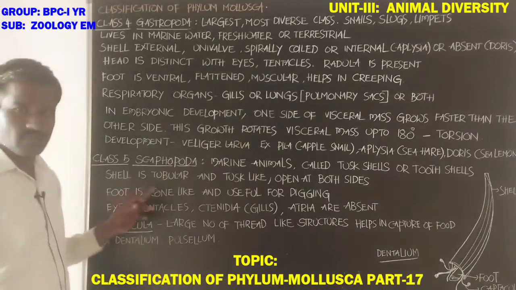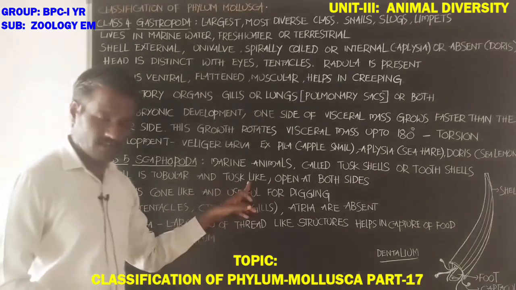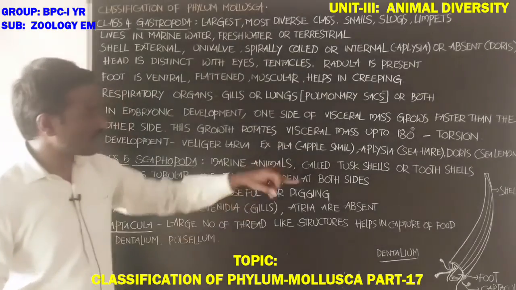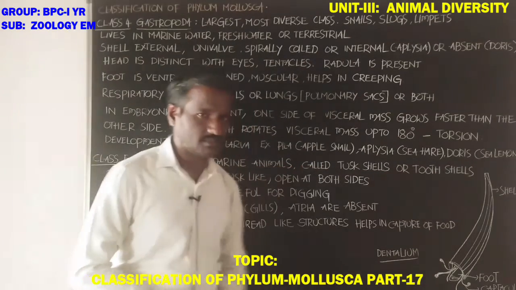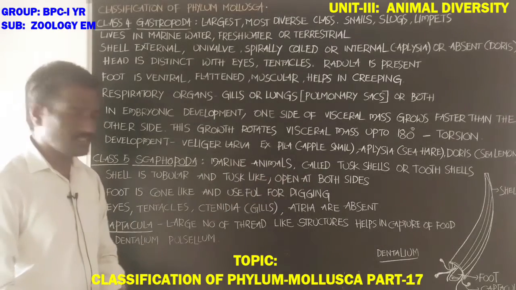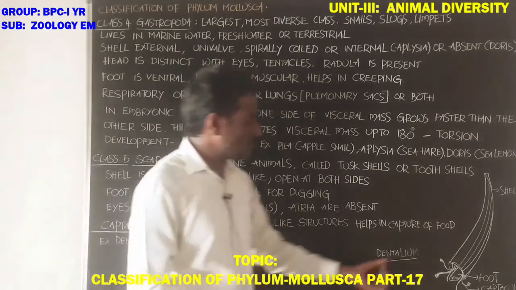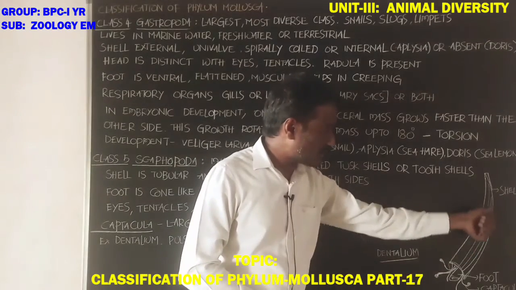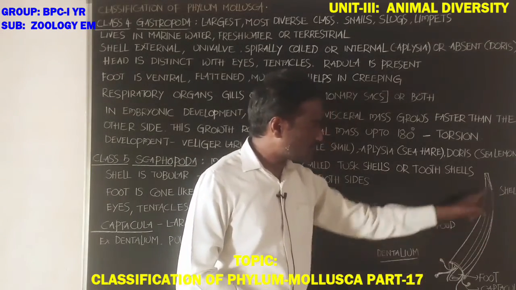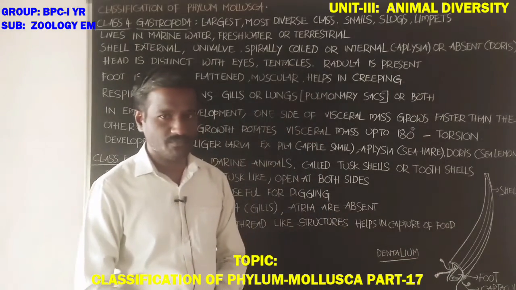The shell is tubular and tusk-like in these animals, and open at both sides. Take Dentalium: the shell appears tusk-shaped, like an elephant tusk.